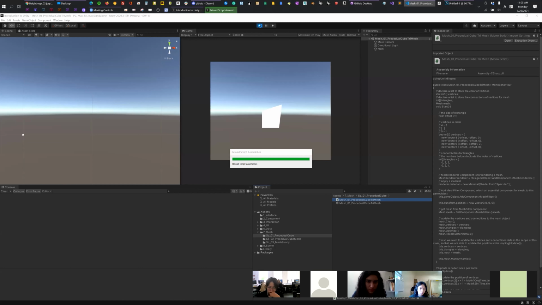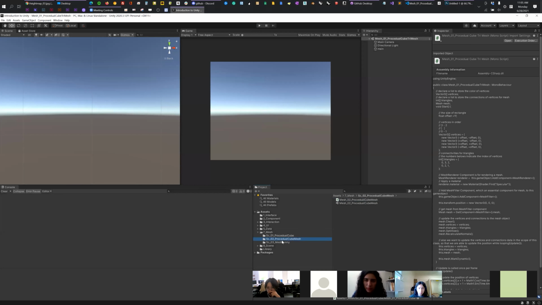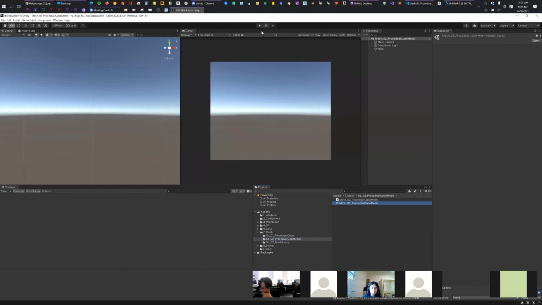For the start phase, we prepare vertices and connectivity, and then at update time, we just update the position of the second vertex, and then update the vertex data and connectivity data to the mesh. Yeah, this is the procedure. If you're familiar with OpenGL or WebGL, this is the very same procedure. It's nothing special.